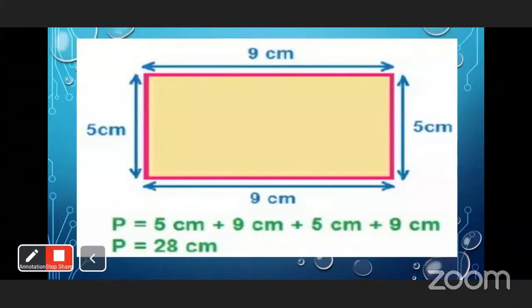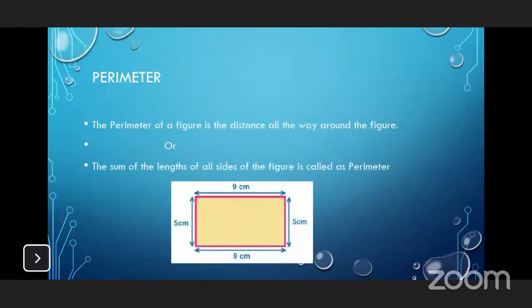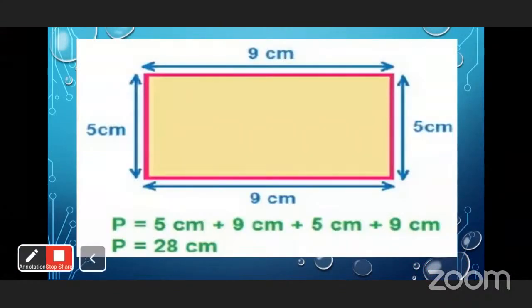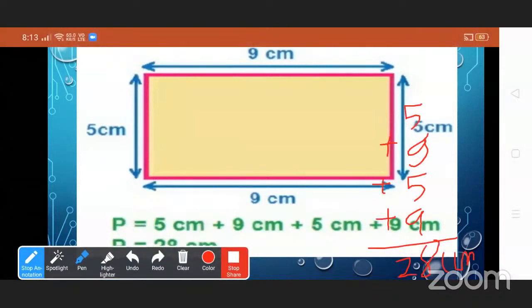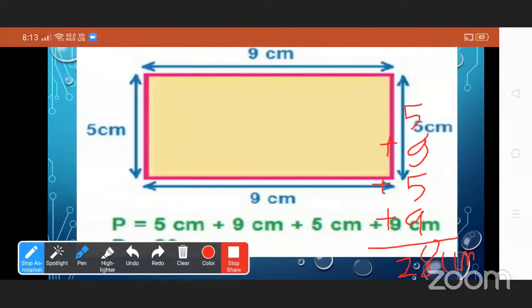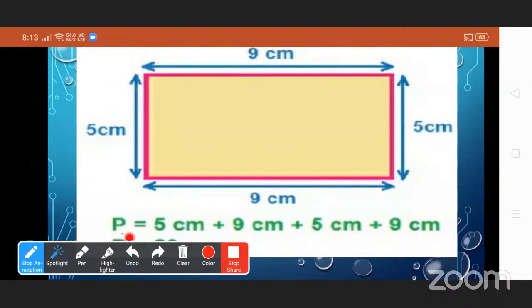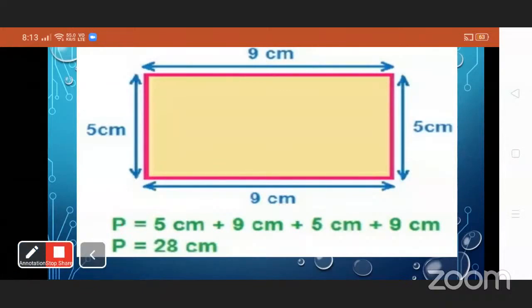Now see here. P means perimeter. So perimeter is equal to 5 centimeter plus 9 centimeter plus 5 centimeter plus 9 centimeter, and the answer is 28 centimeter.